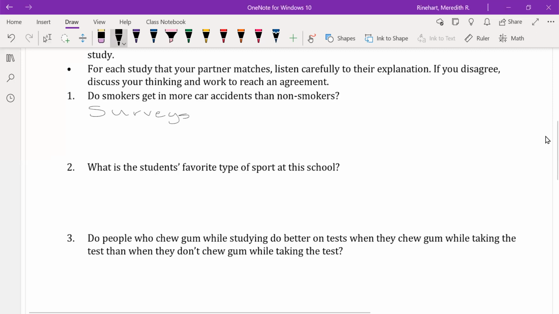On problem number 2, it says, what is the student's favorite type of sport at this school? Well, the only way to know someone's favorite type would be to ask them directly. So again, this one would have to be a survey to determine direct information from a person. Let's look at number 3.